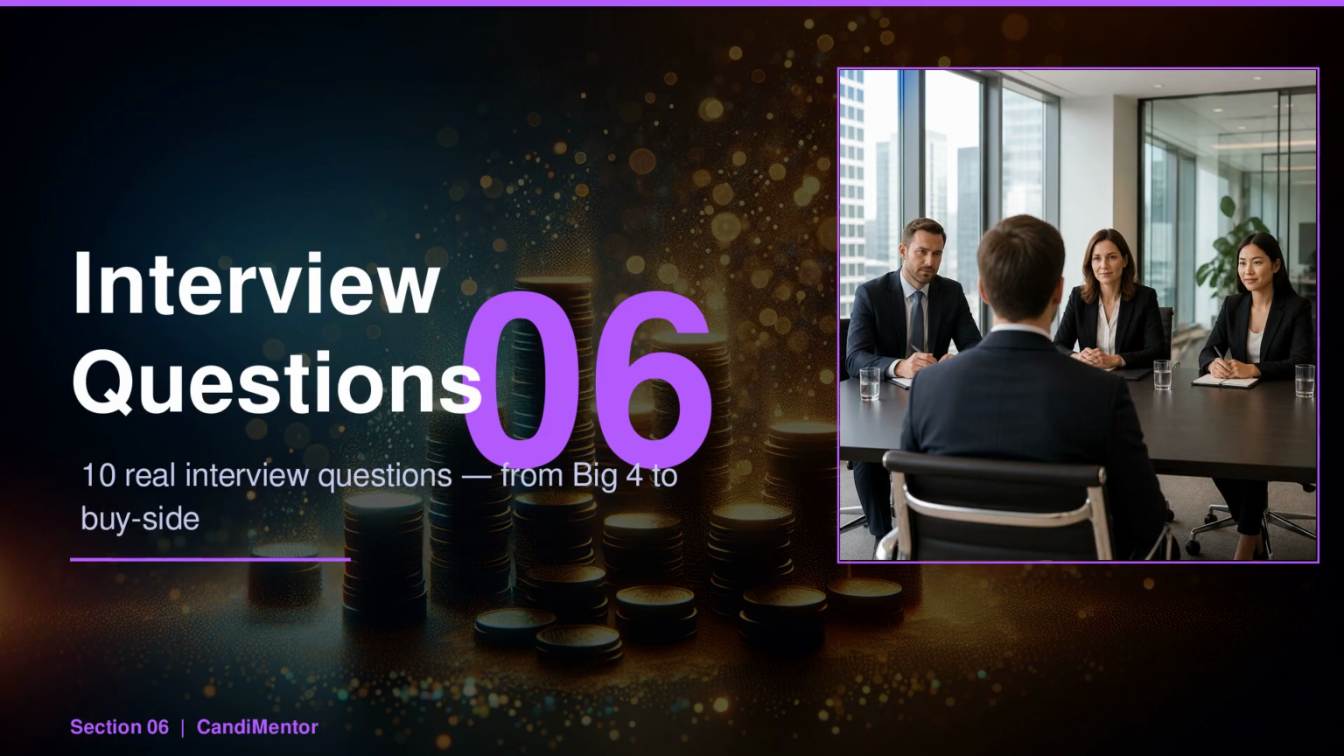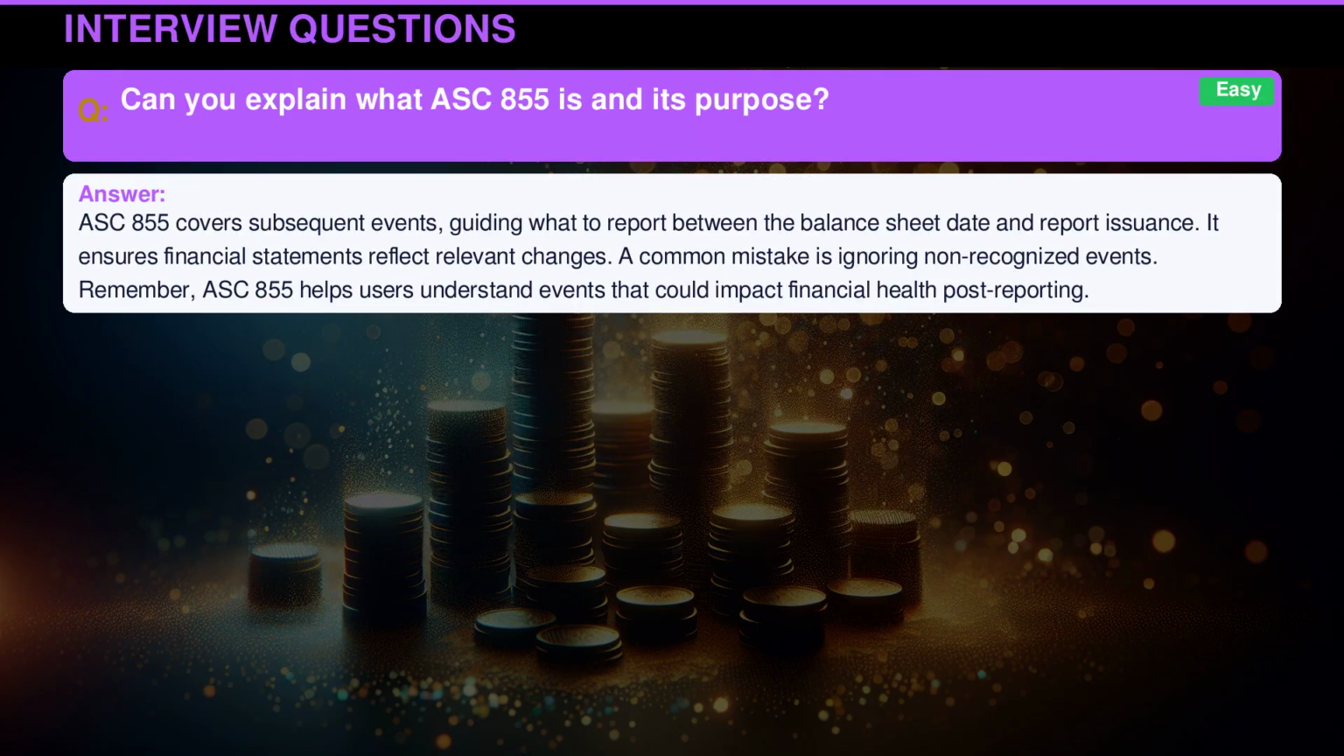Every Big Four and investment bank interview on ASC 855 follows a pattern. Here are the 10 questions that come up again and again, with answers that will make your interviewer nod. ASC 855 covers subsequent events, guiding what to report between the balance sheet date and report issuance. It ensures financial statements reflect relevant changes.